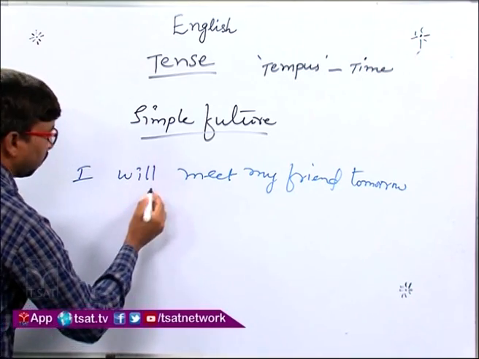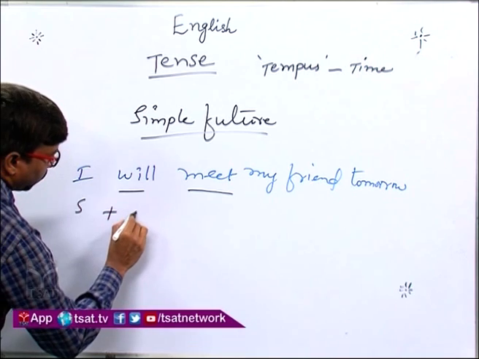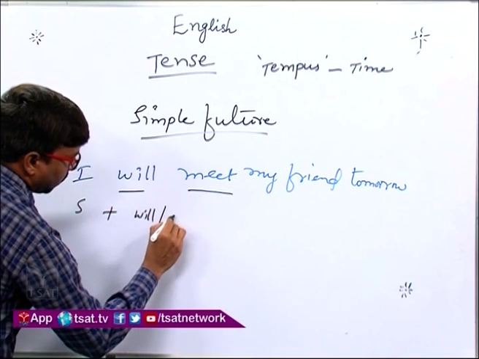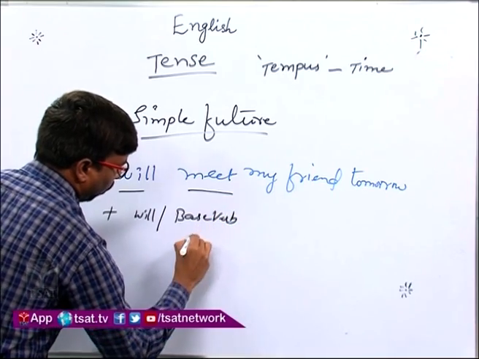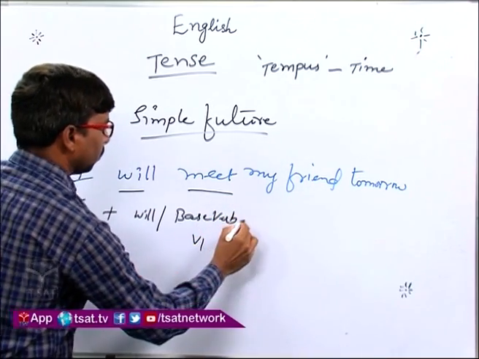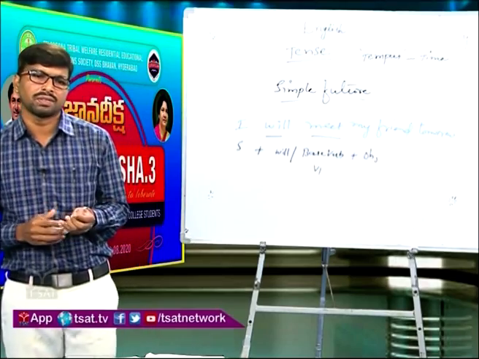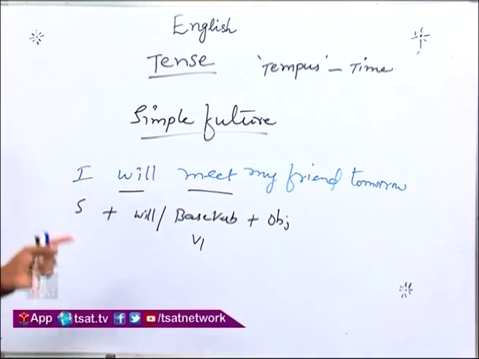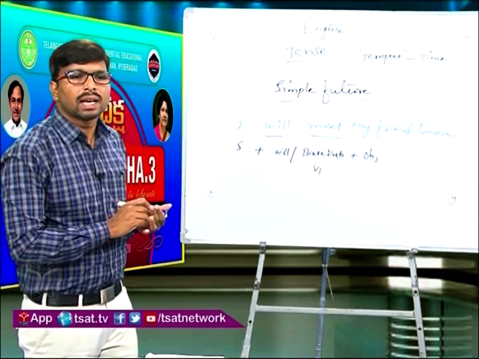Here the structure of simple future is subject, shall or will plus base verb or V1, plus object. So, what is the major usage of simple future? Whatever the action is, if it is going to happen in the future, that is simple future.